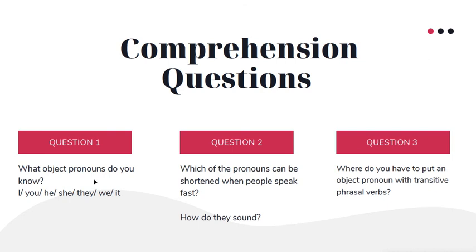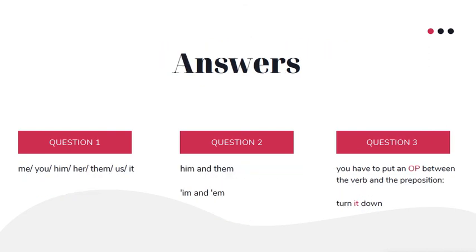Which of the pronouns can be shortened when people speak fast? There are 2 of them, right? And how do they sound? Great job. And finally, where do you have to put an object pronoun with transitive phrasal verbs? Well, if you just said a sandwich, then you're right. You got it. You can check your answers here on this page.